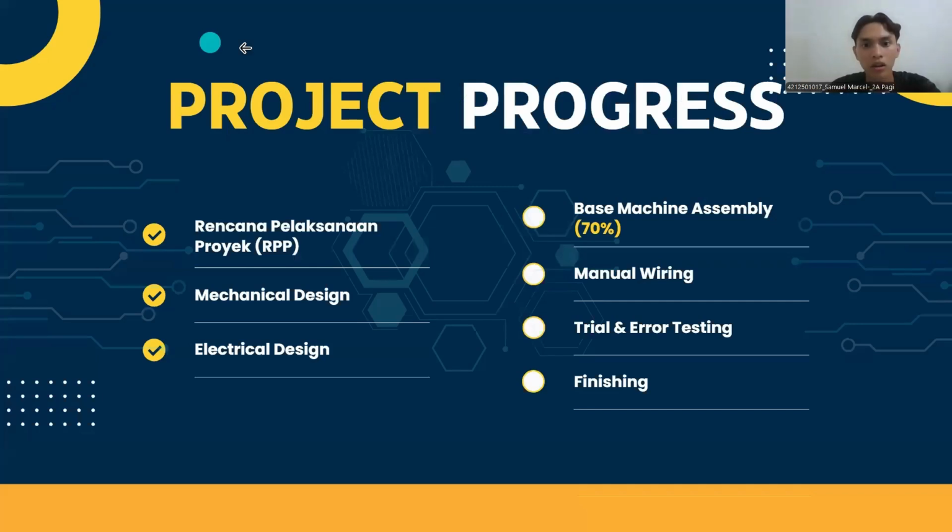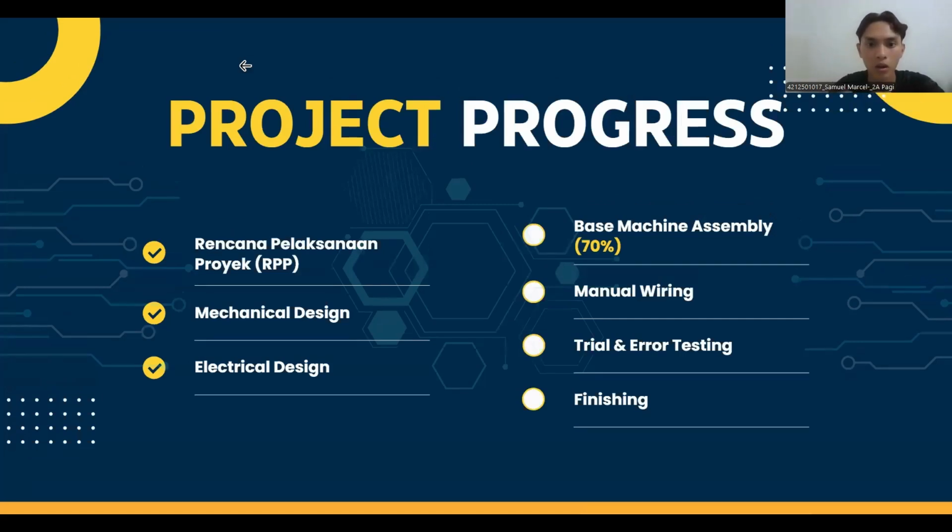Okay, now let's look at our project progress. We have successfully completed the project implementation plan, mechanical design, and electrical design. Currently, we are working on the base machine assembly, which is 70% complete. After this, we will move on to manual wiring, followed by trial and error testing, and finally, the finishing stage.